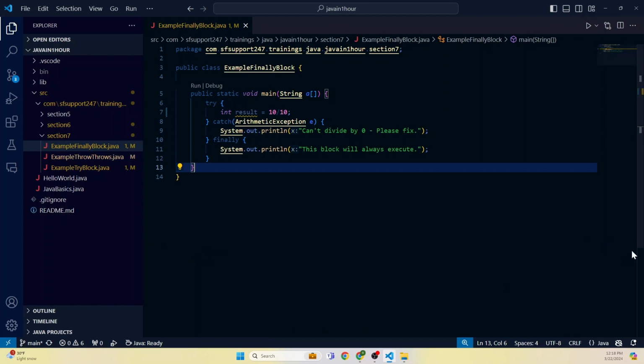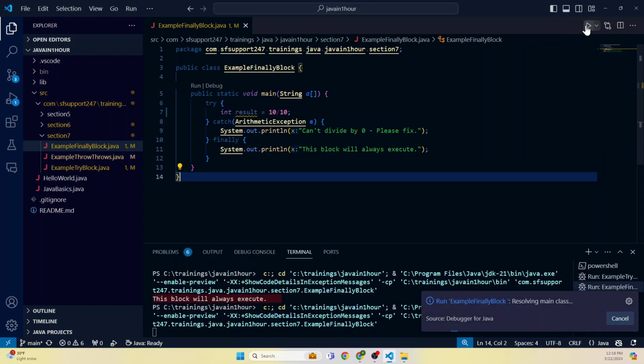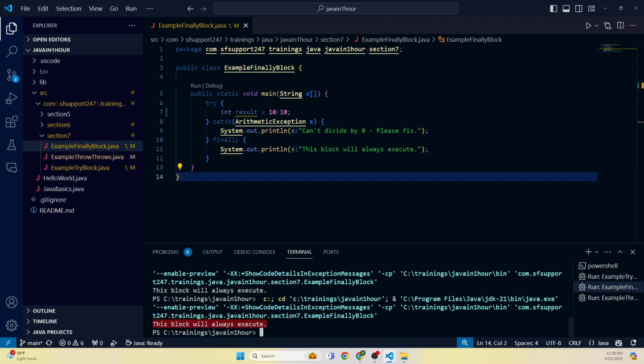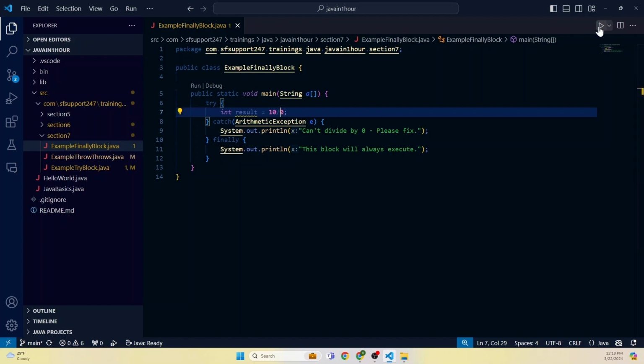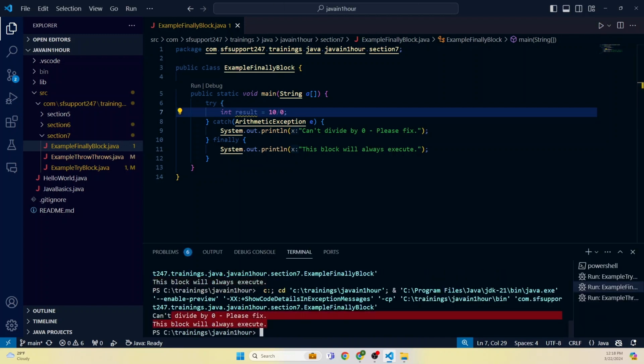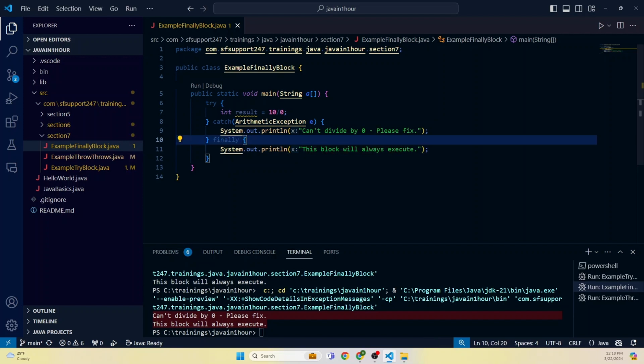Let's clean this one up and let's run this program. We are expected to see only the finally block. Let's change this. Let's throw this exception. Let's divide 10 by 0 and let's run this one. I'm running this Java program. Now you can see cannot divide by 0 and also finally block executed. Generally, like I explained, this finally block will be used to clean up the database connections or other expensive memory intense or resource intense cleanup that we will be doing in the finally.